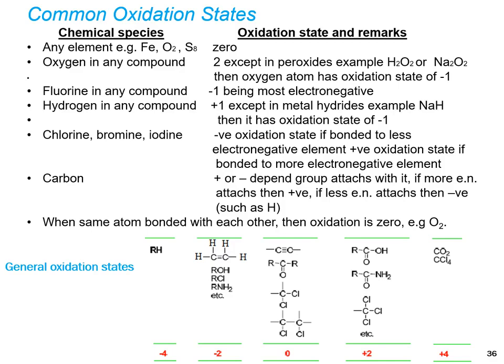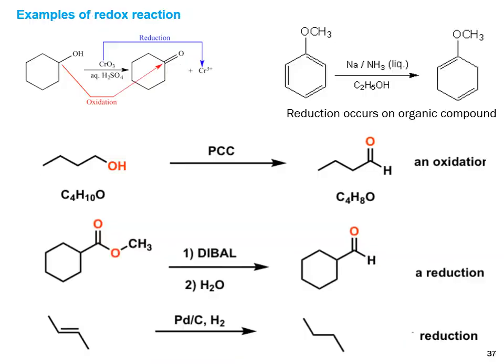When alkyl groups are attached with hydrogen, the oxidation state is -4. When a double bond or other functional group is present, it is -2. When a molecule occurs in these oxidation states, then 0, +2, +4. These are the general examples of redox reactions.